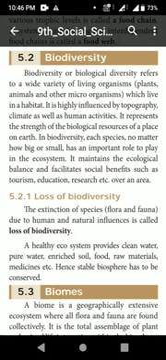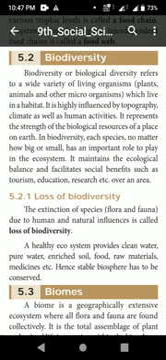Okay, so listen carefully. What do you mean by biodiversity? It is a wide variety of living organisms. Okay, so which are the things included in the biodiversity? That is topography, climate, and human activities. So whether the species is big or small, it has an important role to play in the ecosystem also. So it maintains the ecological balance and facilitates social benefits such as tourism, education, research, etc. over an area.